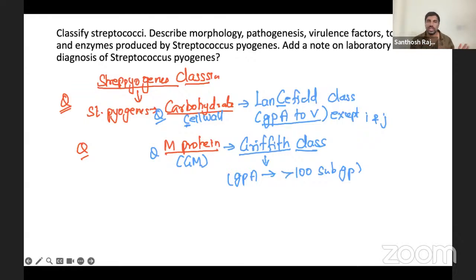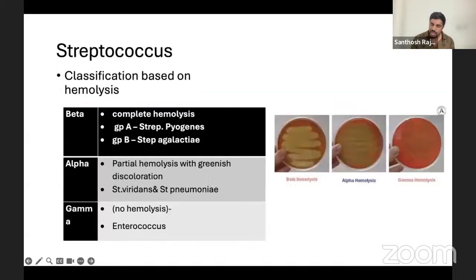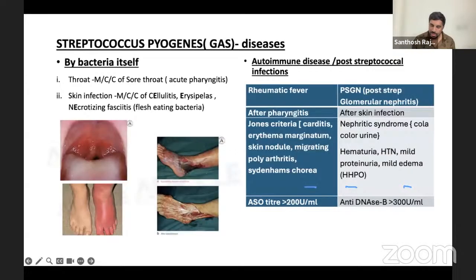And then the disease we already spoke. This much only. This is for your Streptococcus viridans group. Very, very simple and easy. So Streptococcus viridans is a topic where you can't make mistakes, and you can score easily. That's all, we are finished with this. See in this picture, beta, alpha hemolysis, everything is mentioned clearly, along with diseases and pictures, if you want.